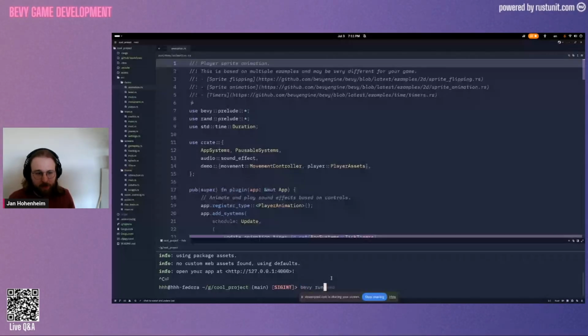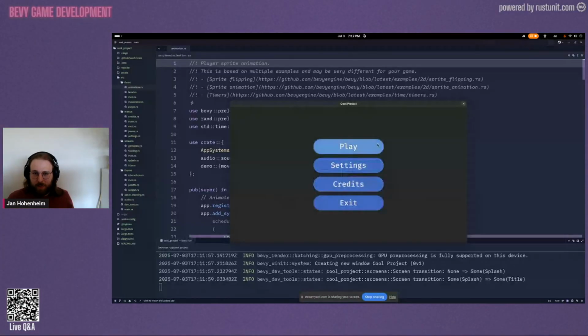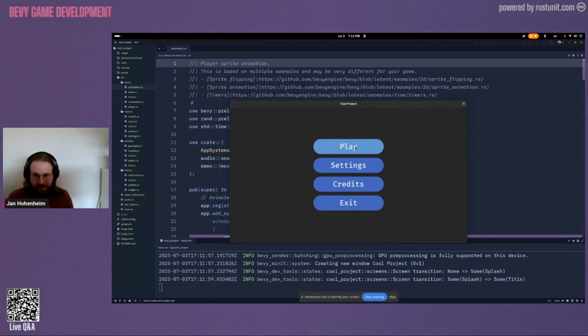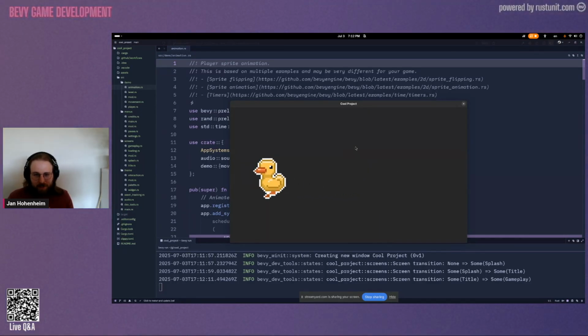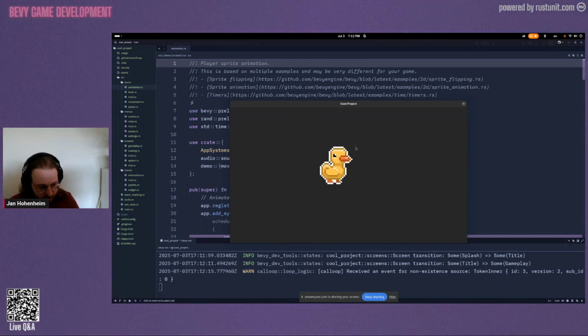We'll run bevy run. And this here is the game. Now, if you've played some of the jam submissions, this will look very, very familiar to you because a lot of people use this template. But let's head into play. And you can see that we have this cute little ducky here that we can move around. And that's all the gameplay there is, because you're supposed to put in the rest of the gameplay.